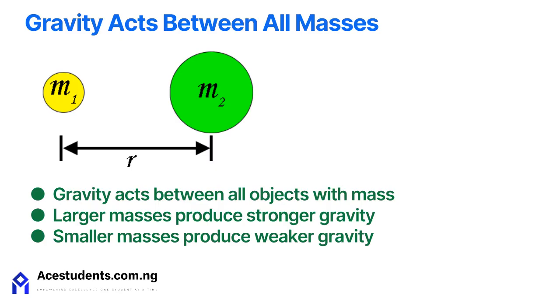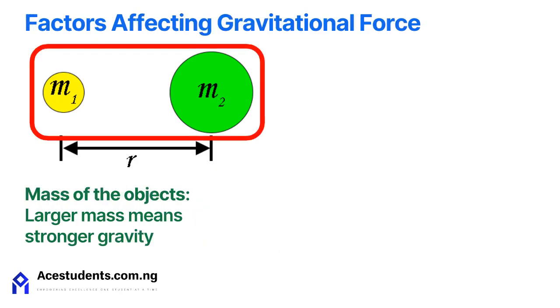This naturally leads us to ask what factors affect the strength of gravity. The strength of gravitational force depends on two main factors. The first factor is the mass of the object. The larger the mass, the stronger the gravitational force.